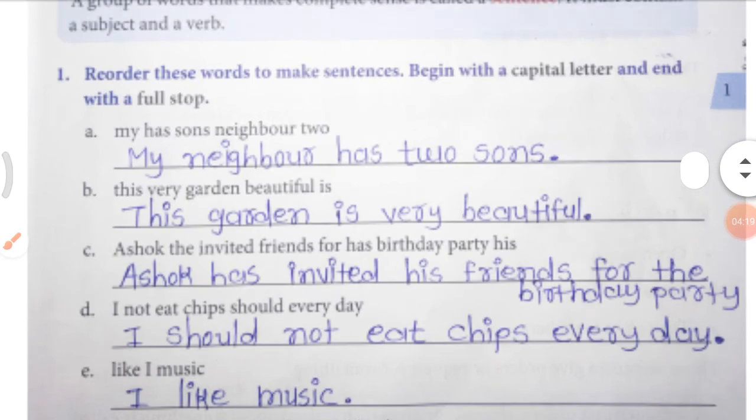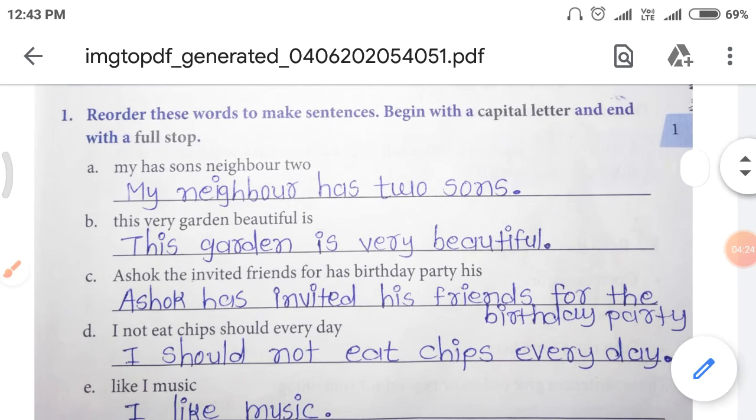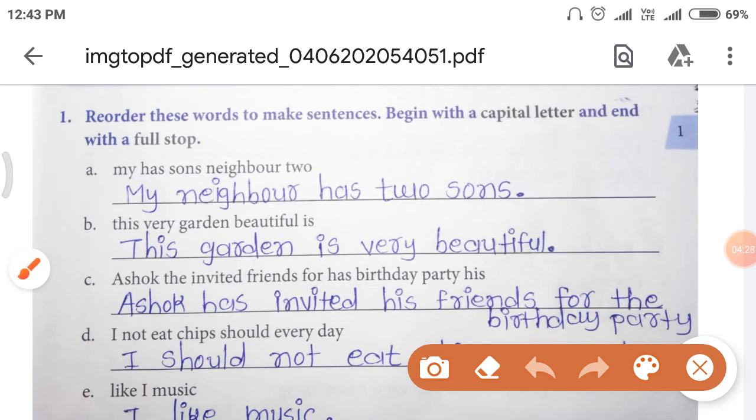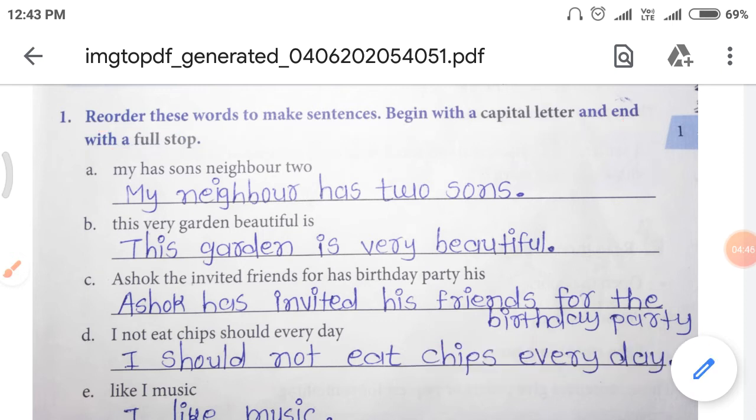So now, let's see the exercise. What is the instruction? Reorder these words to make sentences. Begin with a capital letter and end with a full stop. It means you have to make a new sentence from these words. Understood? Okay, so let's start.